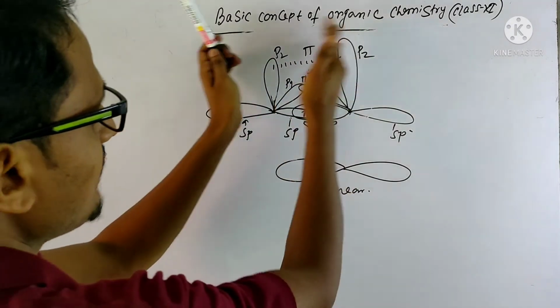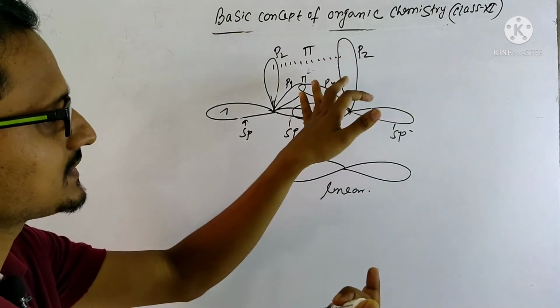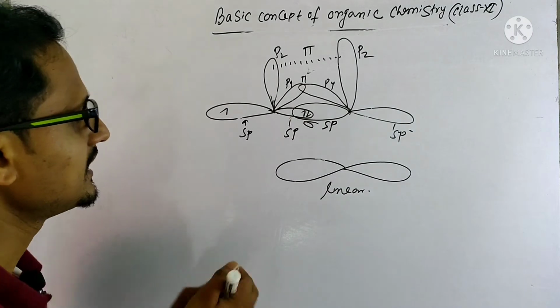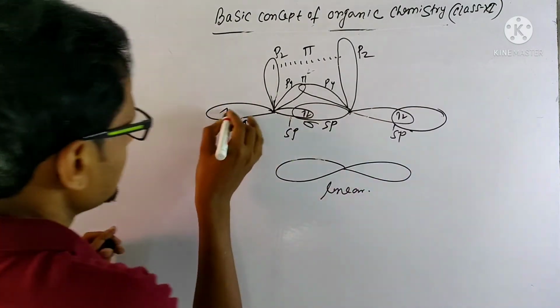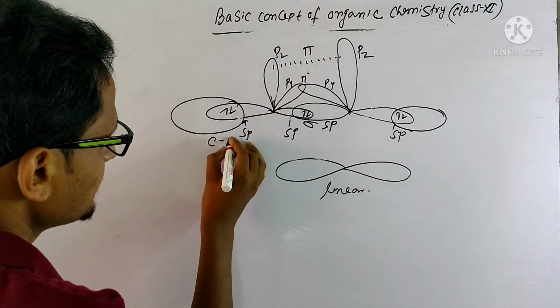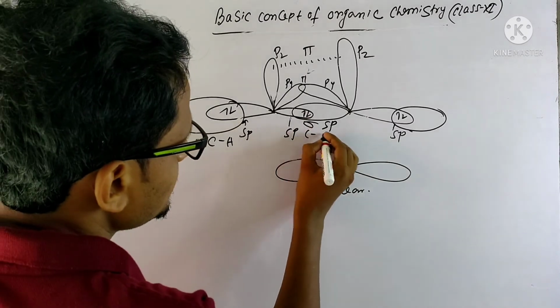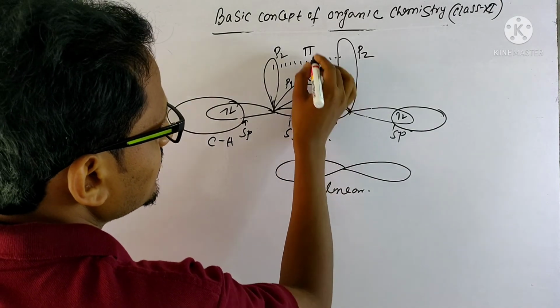As they have overlapped laterally, they have formed the pi bonds. Here it is a sigma bond. Now each hydrogen has one s orbital, so they also form a sigma bond. So this is the carbon-hydrogen sigma bond. This is carbon-carbon sigma. This is carbon-carbon pi. These two are a double bond.